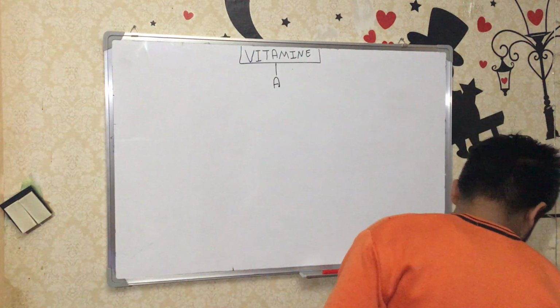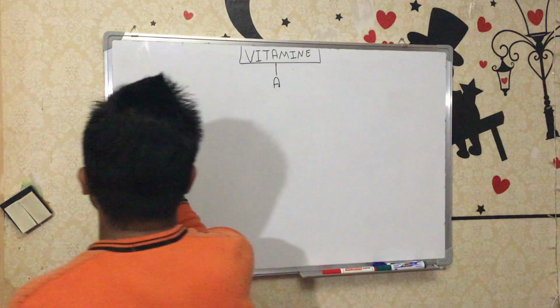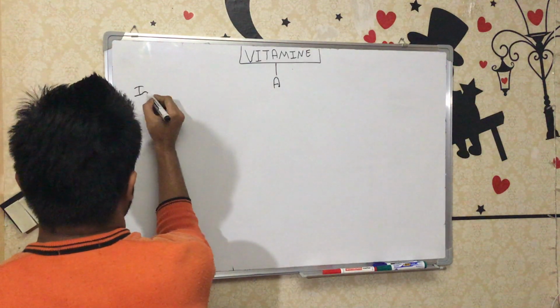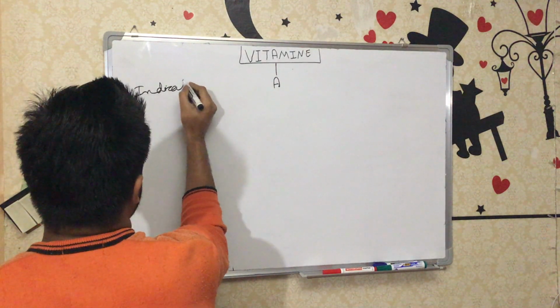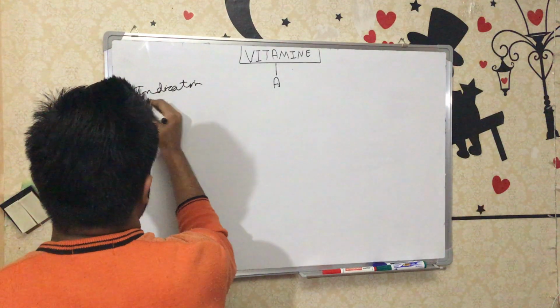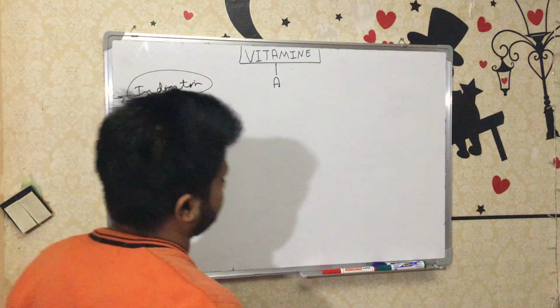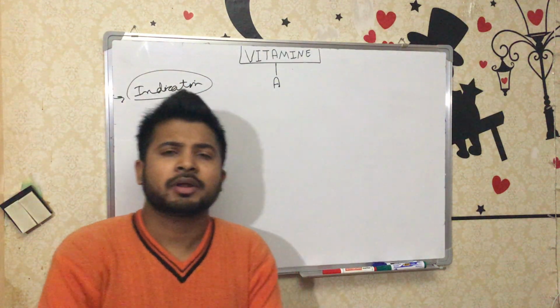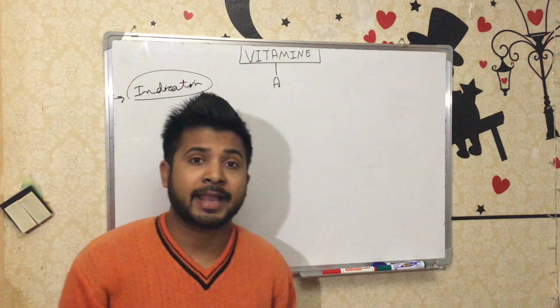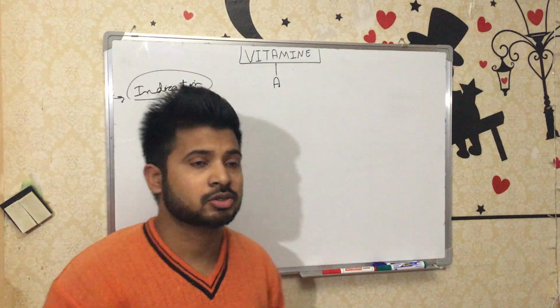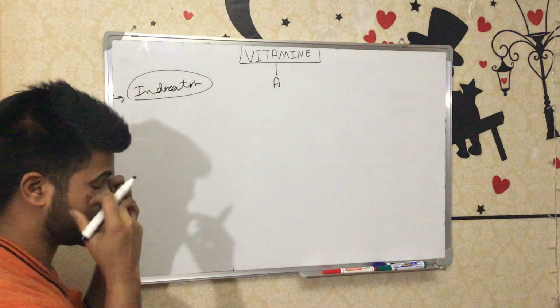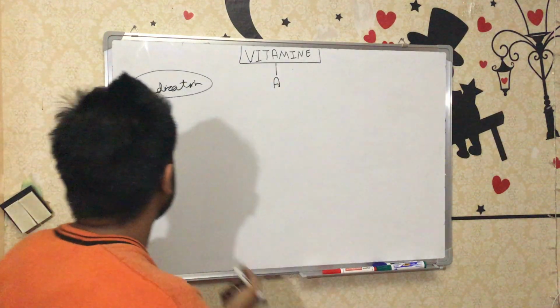Some other functions, some other indications, we can say indication here, because this is an additional supplement use. You may have heard about acne vulgaris. This is an autoimmune disease. This problem appears on the skin, mainly on the face.